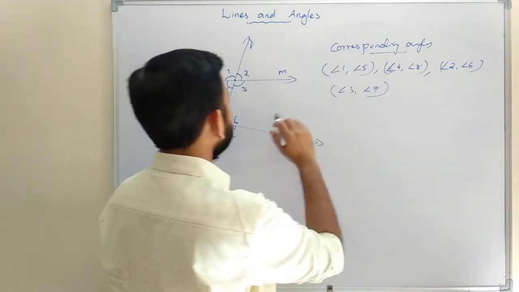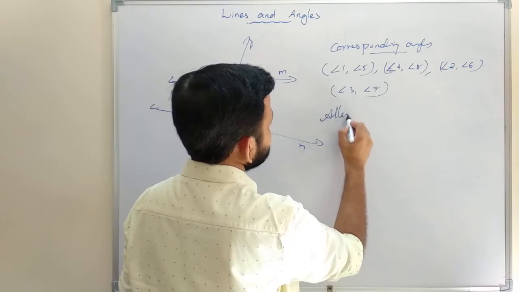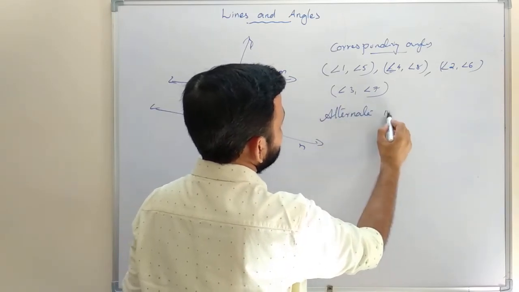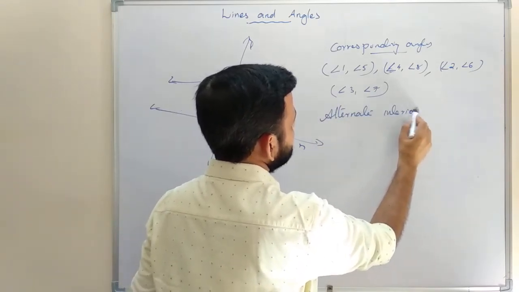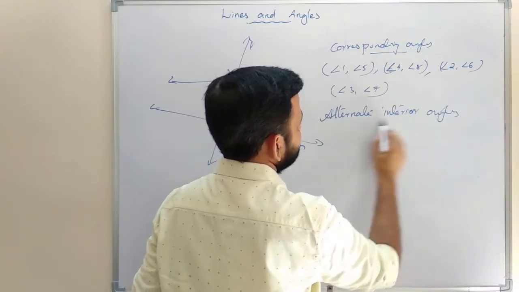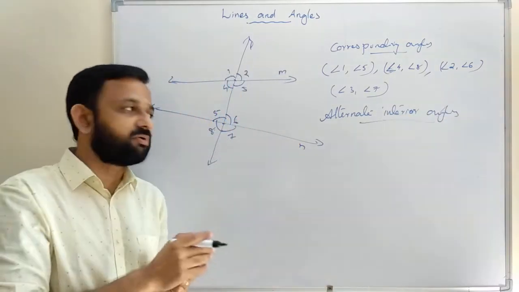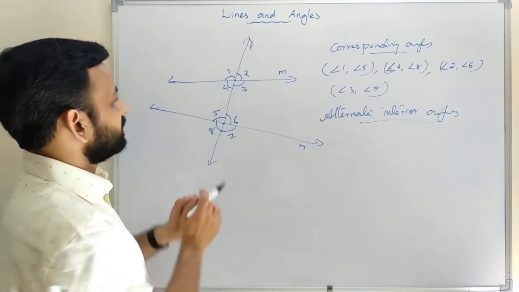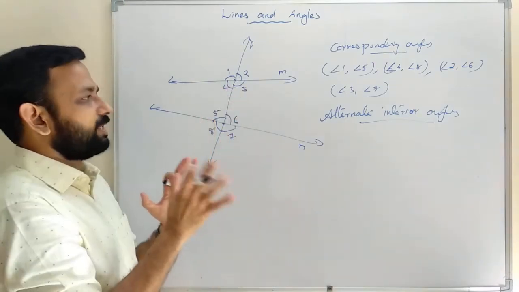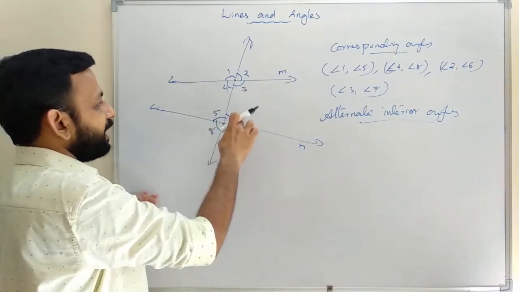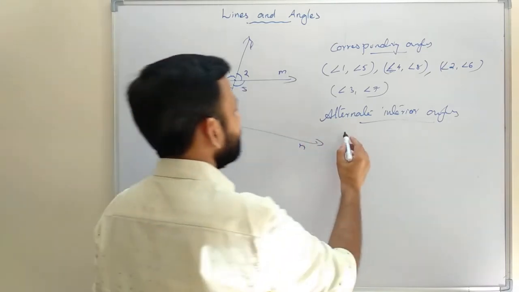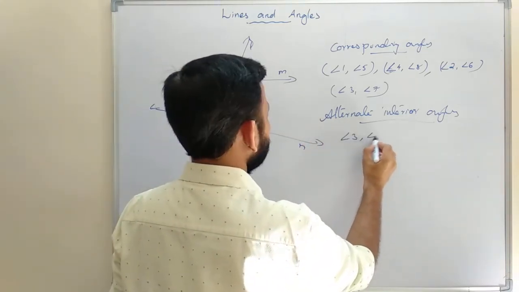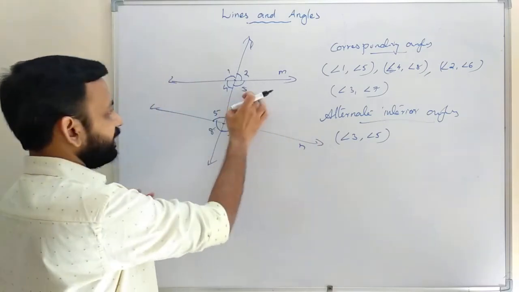The next one, alternate interior angles. In lower class you learned all these things. We have 2 pairs of alternate interior angles: angle 4 and 6, 5 and 3. Angle 3 and angle 5, that is one pair of alternate interior angles.